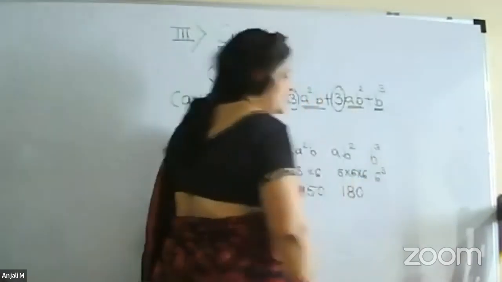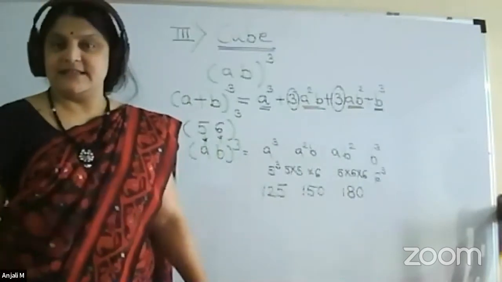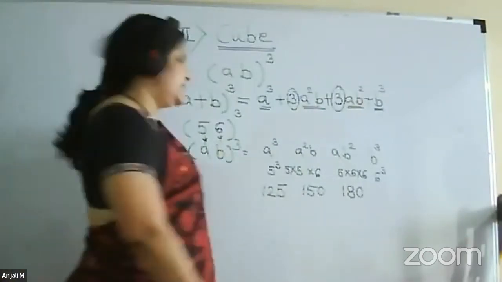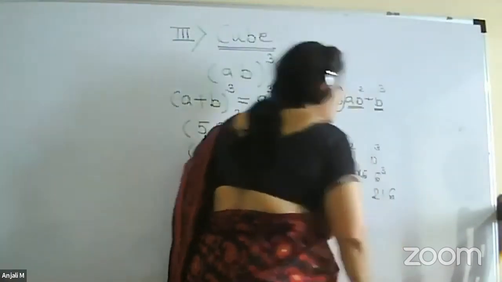Now 6 cube. What is 6 cube? 6 into 6, 36 into 6. It is 216. Or you can just do it by 36 into 6.